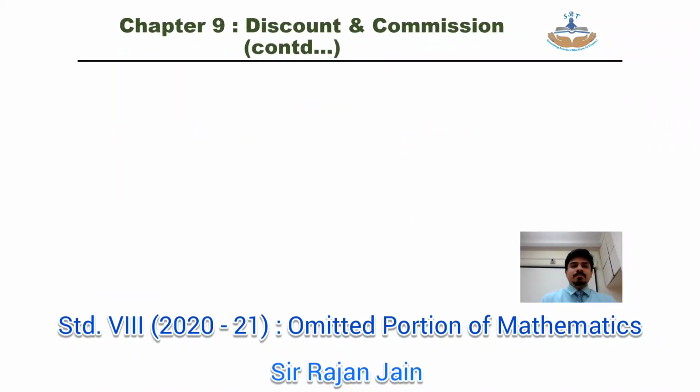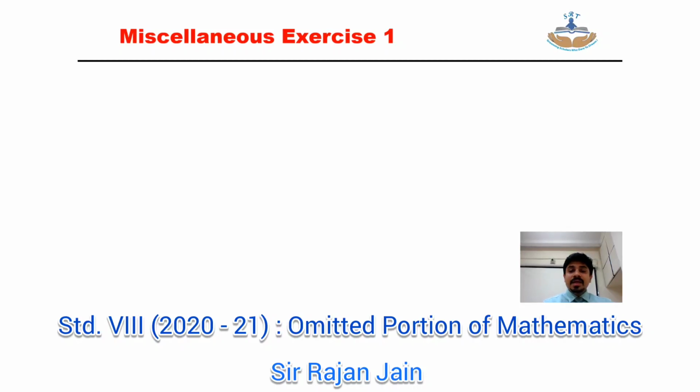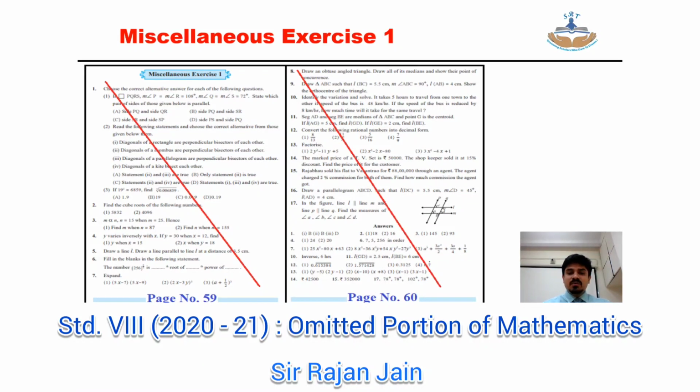Then coming to chapter number 9 continued, page number 53, solved example 3, you can omit it. Then on your page number 55, practice set number 9.1, question 5 and question 7, the ones highlighted in red color over here, both the questions are omitted. Then miscellaneous exercise 1 on page number 59 and 60, the entire miscellaneous exercise is omitted. So student, this was your omitted portion for your first semester.